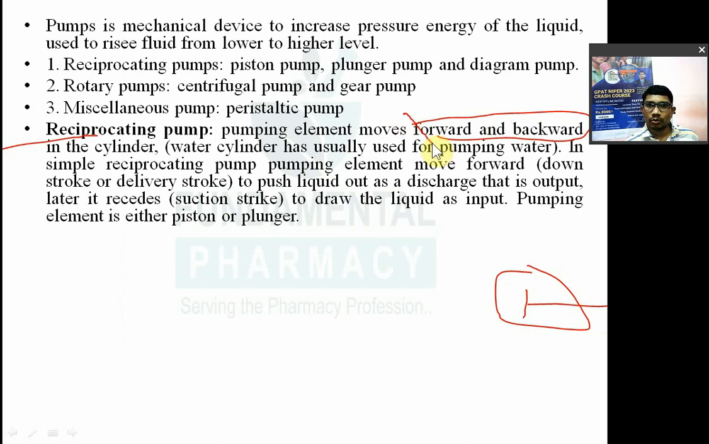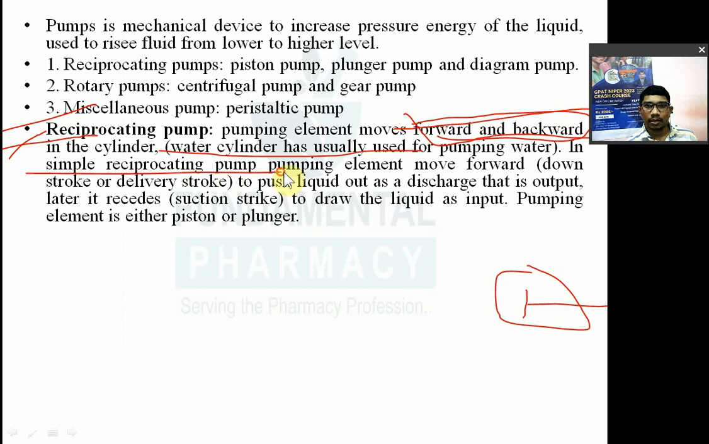Remember these two words, forward and backward. If only forward and backward movement is there, in any pump, then it is a reciprocating pump. Most of the time these kinds of pumps are used for pumping water, and that's why the cylinder is known as a water cylinder.